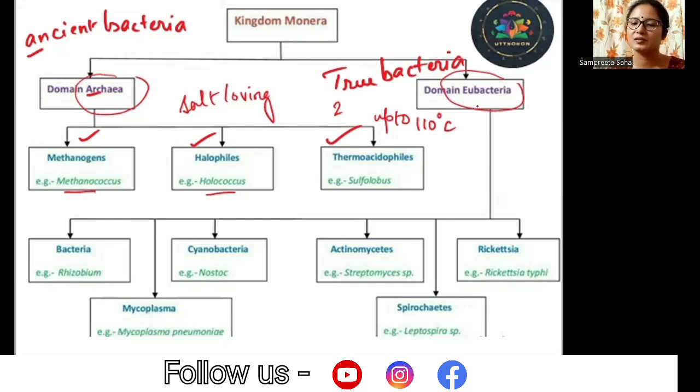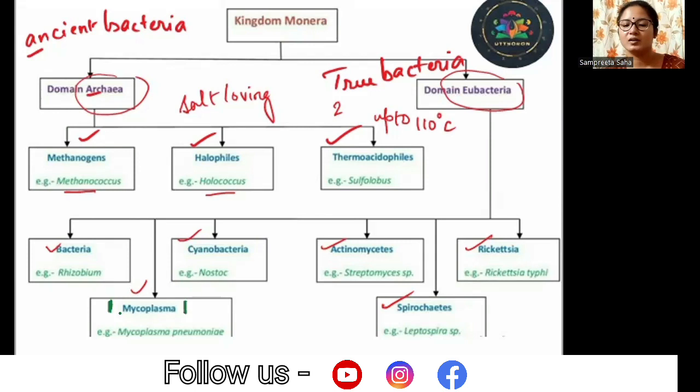Next, we have the eubacteria or the true bacteria, under which we have the bacteria, we have mycoplasma, we have cyanobacteria, we have actinomycetes, we have rickettsia, and spirochetes. Please take down the examples that are mentioned over here. And among this, what is worth mentioning is mycoplasma?